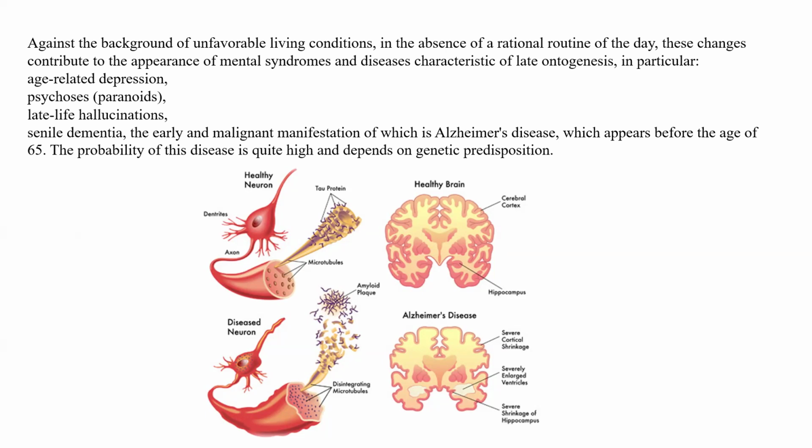The absence of a rational routine of the day contributes to the appearance of mental syndromes and diseases characteristic of late ontogenesis, in particular age-related depression, psychosis, late-life hallucination, and senile dementia, an early and malignant manifestation of which is Alzheimer disease.